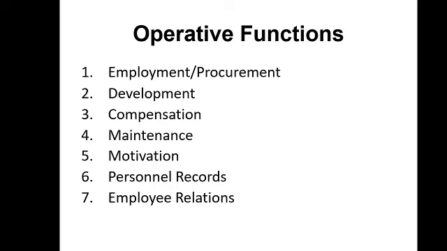All should work as one unit, so how to build the relationship. And finally, separation. Because when there is an entry, exit strategies should also be discussed. In detail, we will discuss one by one the functions of human resource management.